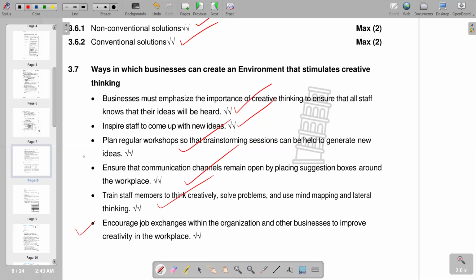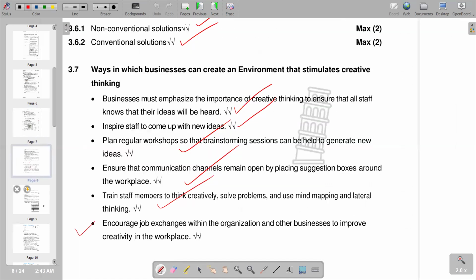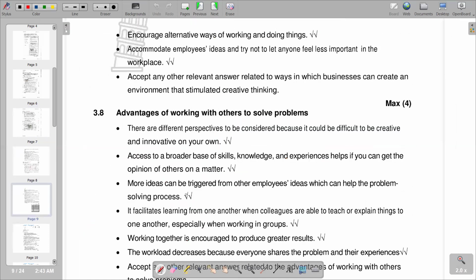So moving on to the next question, which is going to be our last question, advise businesses on the advantages of working with others to solve problems. And obviously, working with others to solve problems also involves teamwork. So, what are the advantages of that? If you go to the memo, you'll see that the first point is that there are different perspectives to be considered because it could be difficult to be creative and innovative on your own.